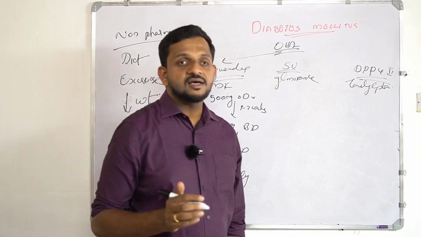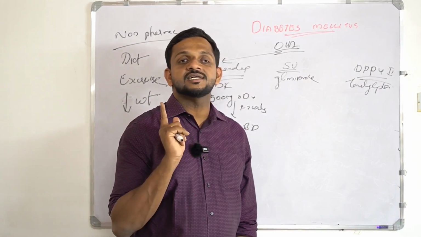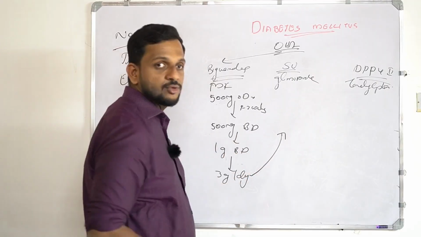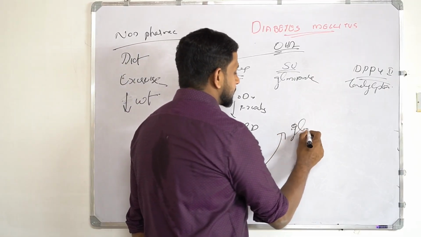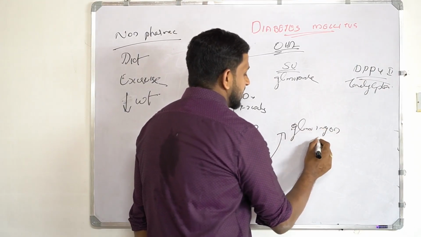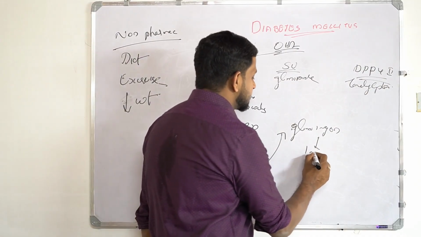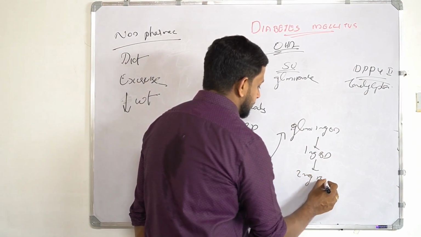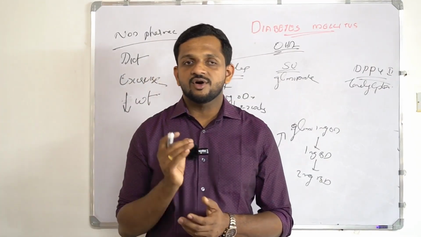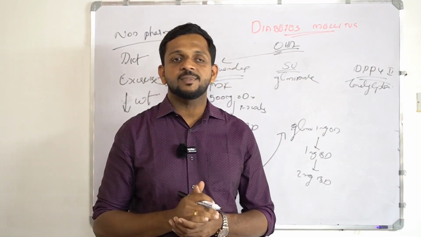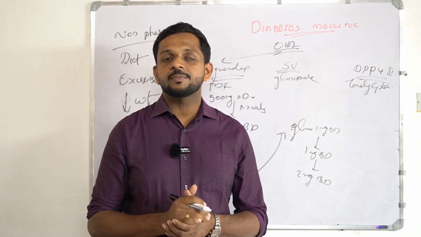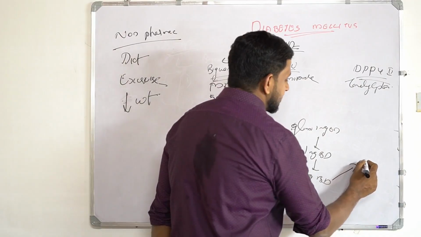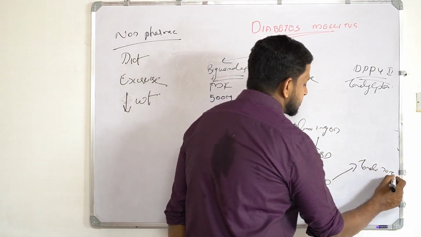Okay. And after the non-pharmacological management and metformin therapy, if it is not getting controlled, then start sulfonylureas along with the biguanides. Start glimepiride as 1 mg OD. If it is not getting controlled, then 1 mg BD. After that, it is 2 mg BD. So now the patient is on non-pharmacological management, along with that metformin 3 gram per day and glimepiride 2 mg BD. If it is still not controlled, then start teneligliptin 20 mg OD.